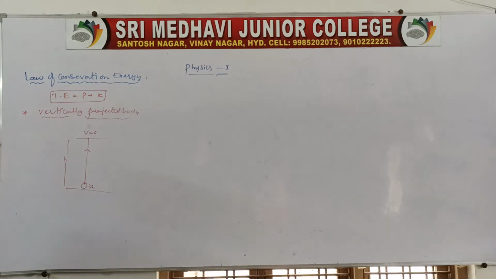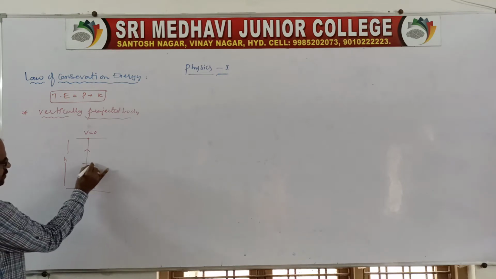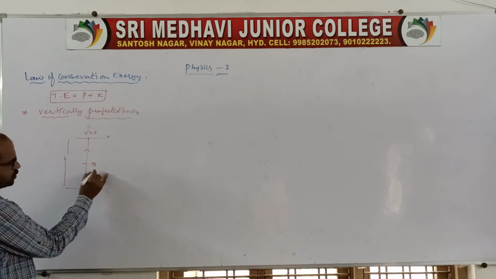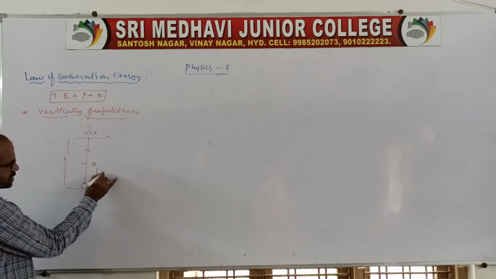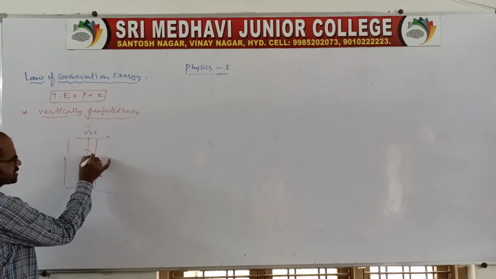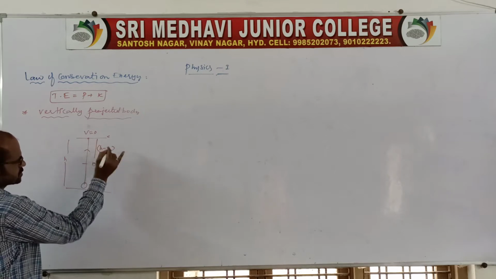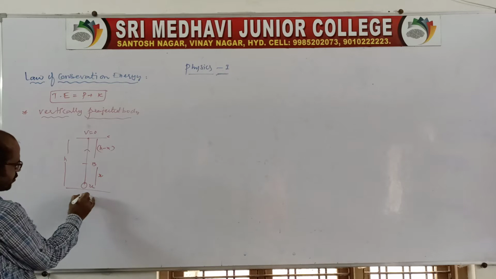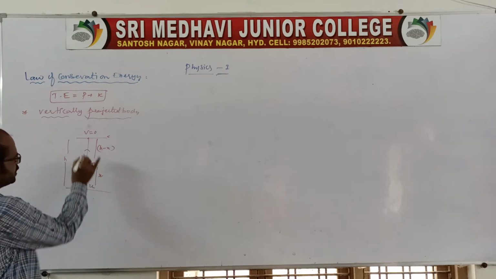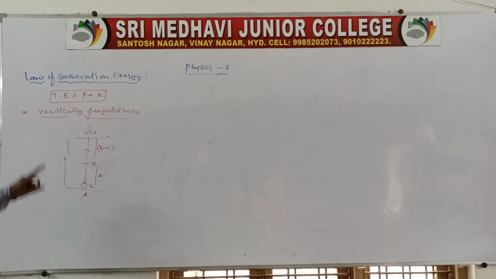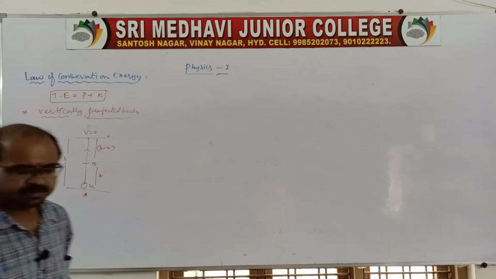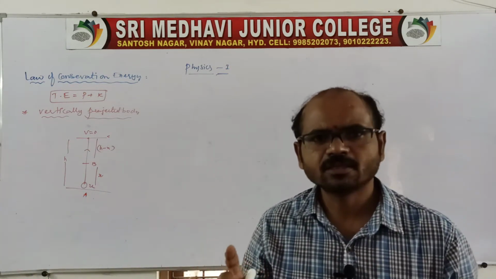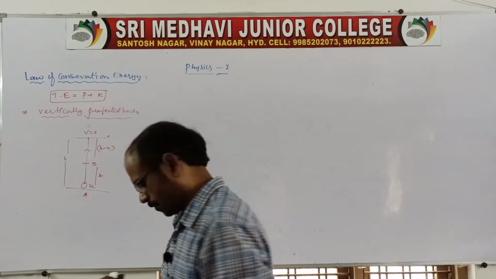I want to tell you again, you divide it into 3 parts. From the ground, you say it is x, and the remaining part is h minus x. Like this you take and verify the total energy at point A, total energy at point B, and total energy at point C. It is not required for the IPE examination. Only the freely falling case is important for the IPE.